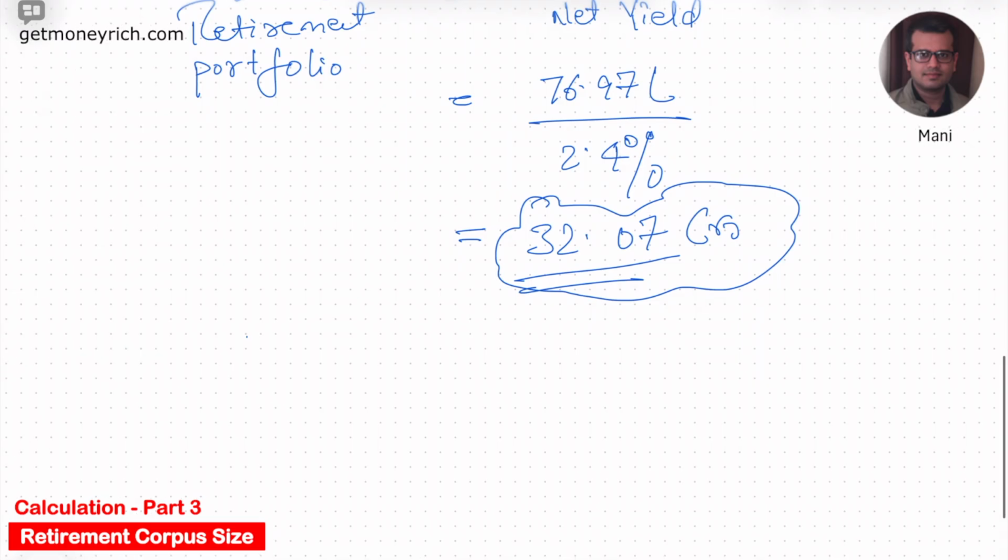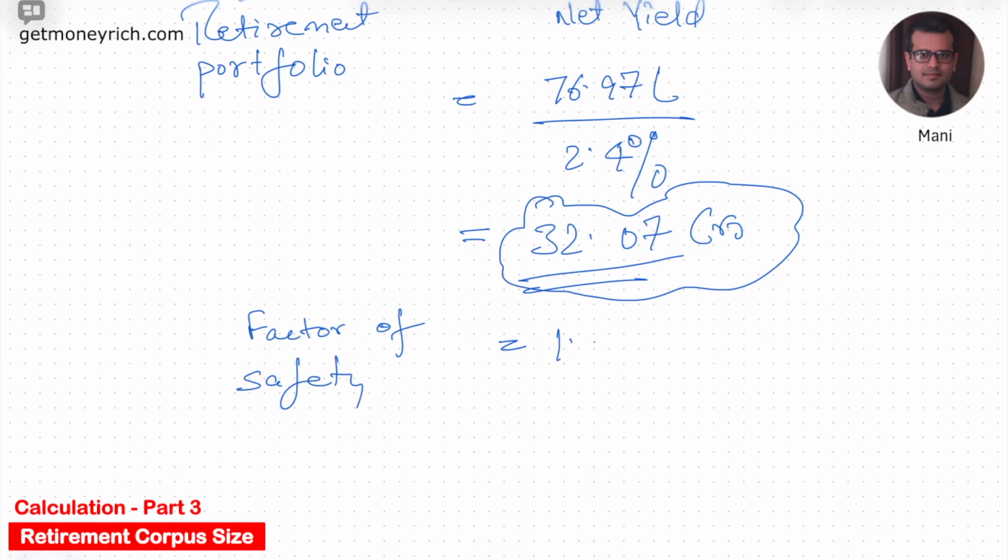But I also want to keep some factor of safety. And what factor of safety do I want to keep? I want to keep a factor of safety of 1.25x, meaning 25% extra.